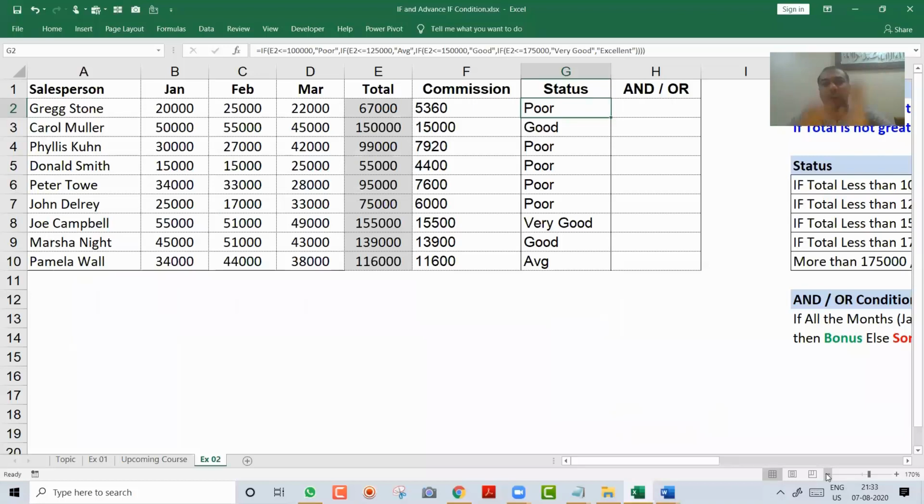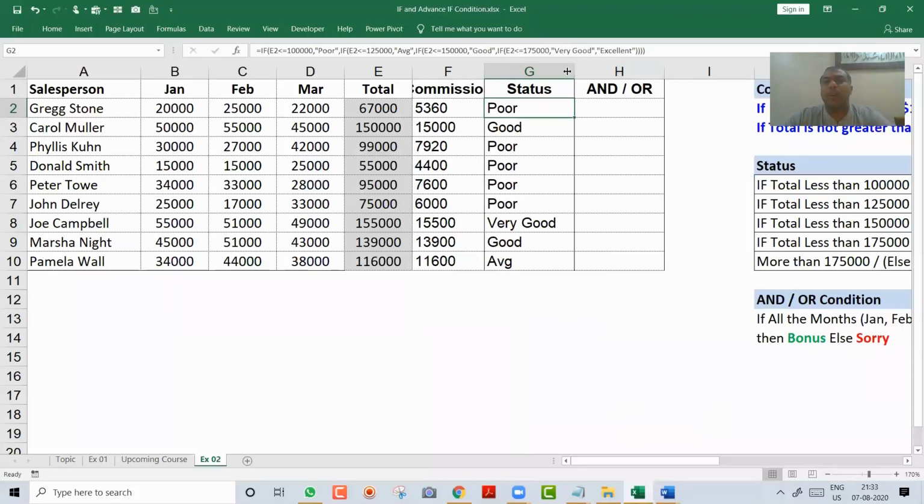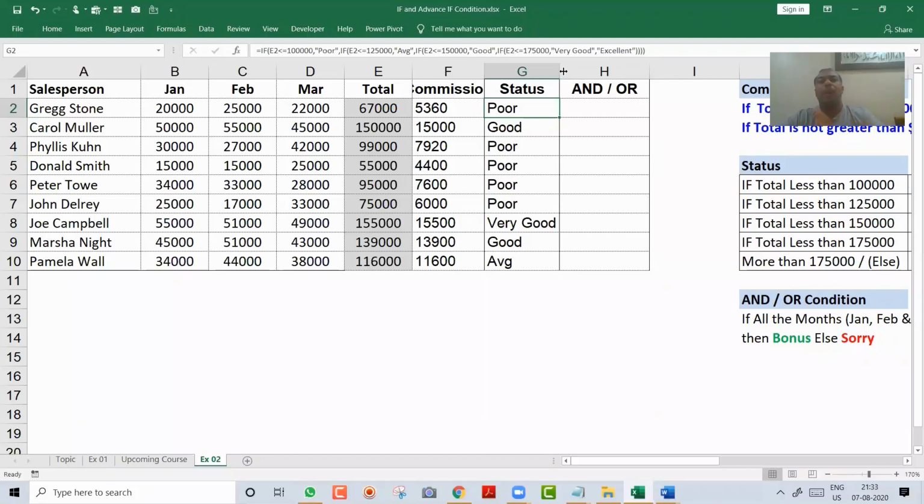Management had a very strict rule. Management said, boss, we want to give bonus to those people who have done sales in Jan more than 25,000, in Feb also more than or equal to 25,000, and in March also 25,000 or more. So if in all 3 months sales is more than 25,000, then only bonus will come. Otherwise, he should not get bonus.